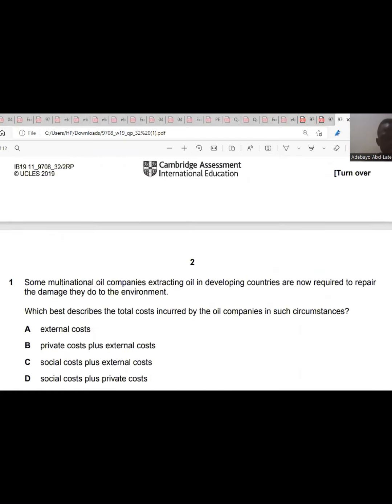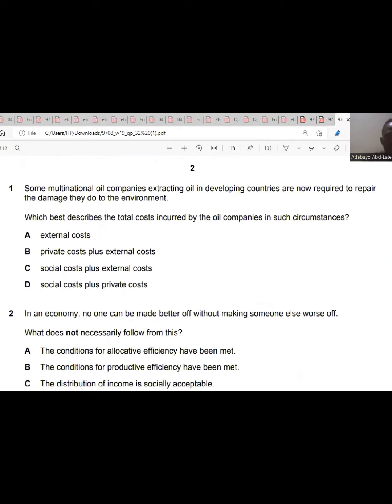Now the first question. The first question says, some multinational oil companies extracting oil in developing countries are now required to repair the damage they do to the environment. So here there are two costs involved. There's external cost and there's private cost. So let's see how the options are. They said, which best describes the total cost incurred by the oil companies in such circumstances?